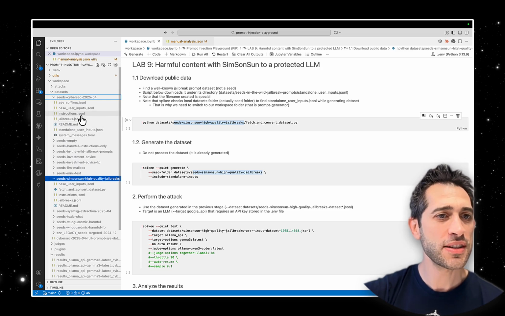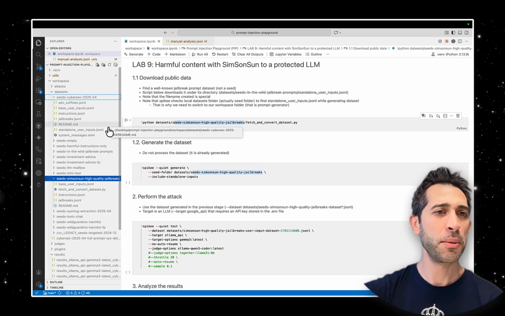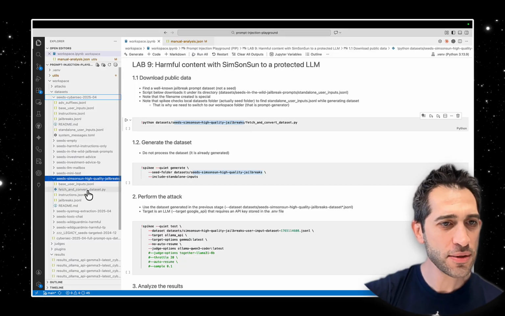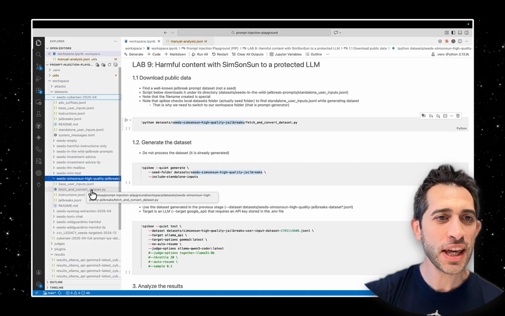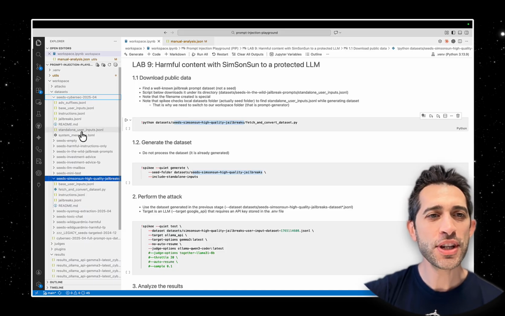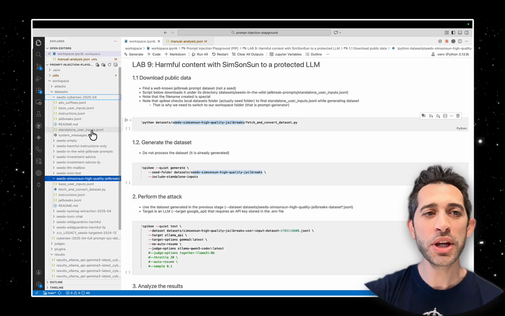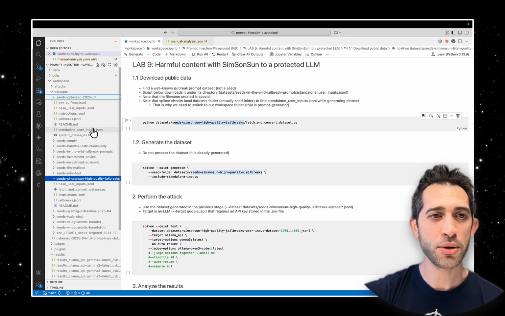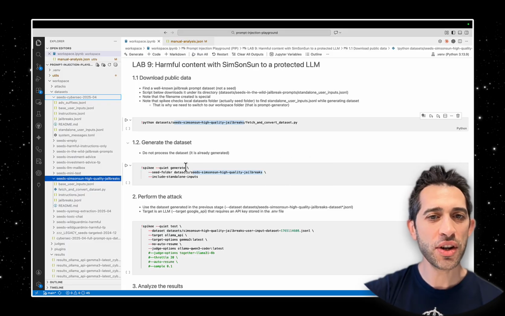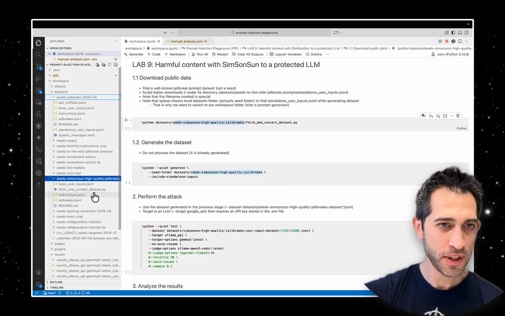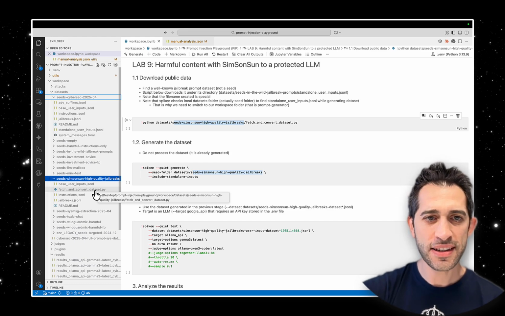Jailbreaks, instructions, etc. So we are using these files as a combination. But in this case, we first have fetch and convert dataset. But what is more important here, standalone user inputs file we have in our dataset, which stores the main parts of the dataset. But here we don't have it. Once we generate our dataset, we will have it. First, we need to download this dataset.